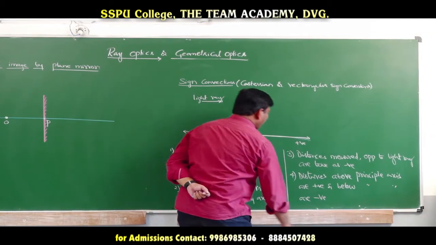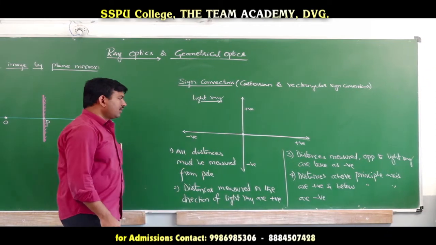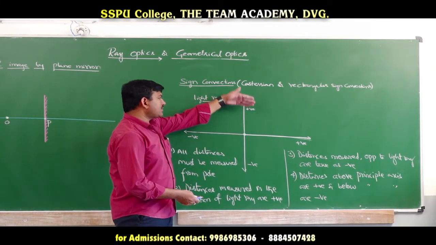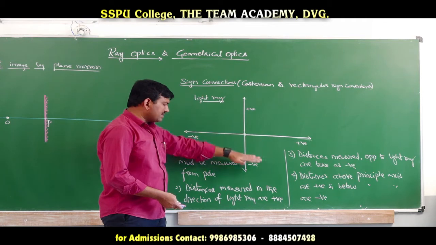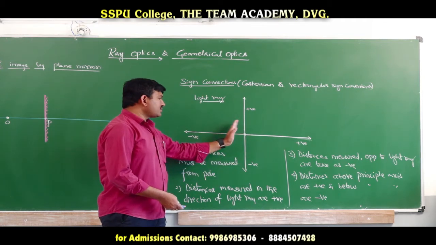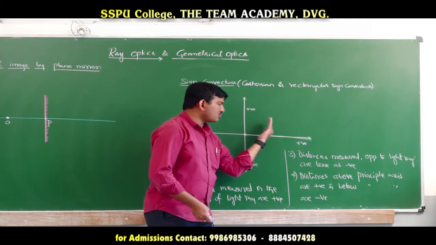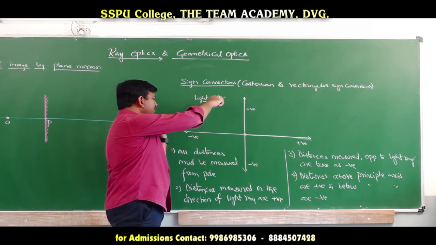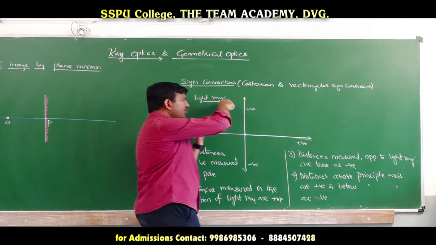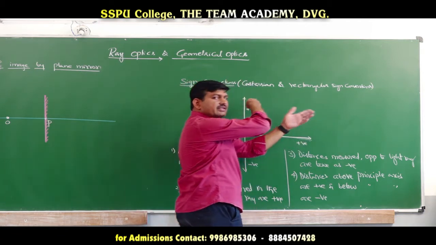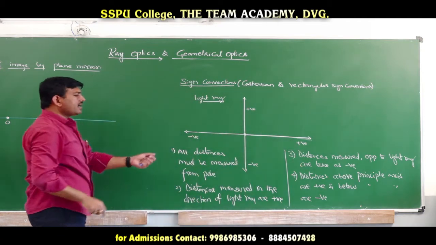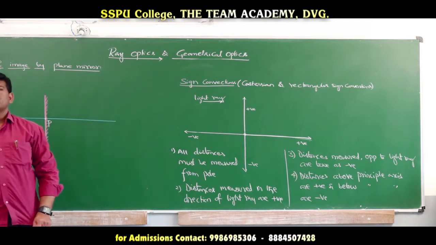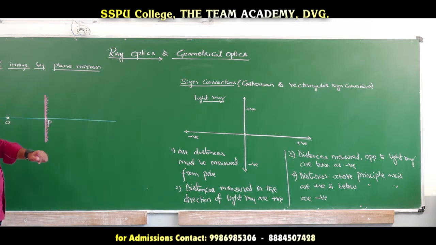These are the important sign conventions that we are adopting. It's very simple. Above this axis distances are positive, below this axis distances are negative. Distances measured in the direction of light ray are positive, and distances measured opposite to the light ray are negative. Light ray going like this, if you measure the distance like this, it is negative. Light ray going like this, if you measure the distance like this, it is positive. These are the sign conventions we are adopting while dealing with reflection or refraction phenomena.